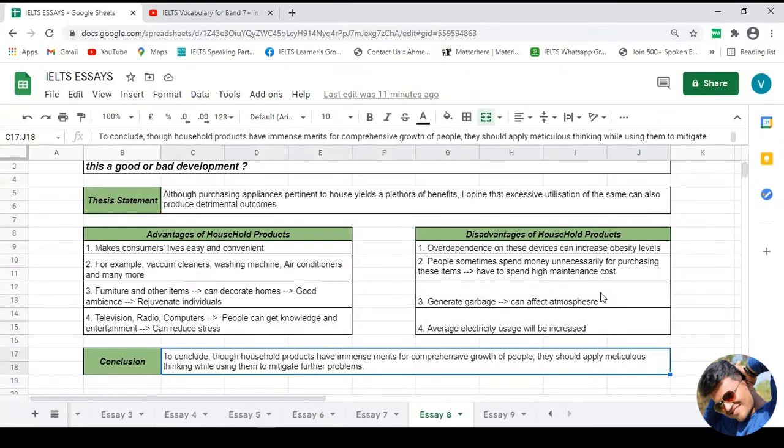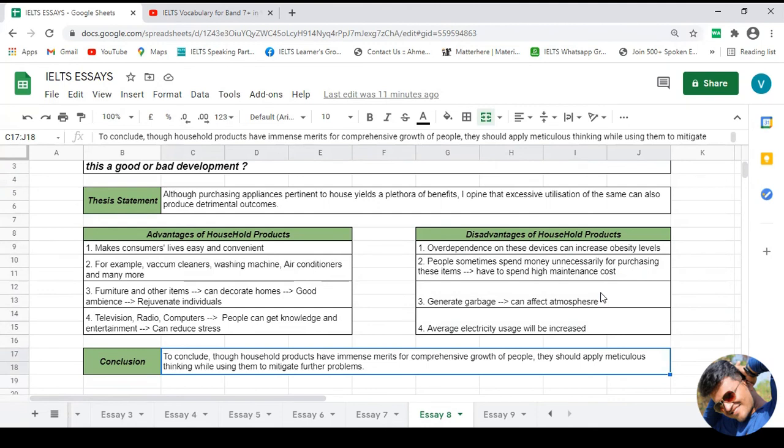Now it's time to see how we can develop the conclusion for this given topic. As I said in all of my videos, always try to ask a who and what for the given situation. The given situation for this topic is people using household products a lot. This is the situation, right? Now, for the solution of this situation, what can be done and who can do something, that is what your conclusion covers.